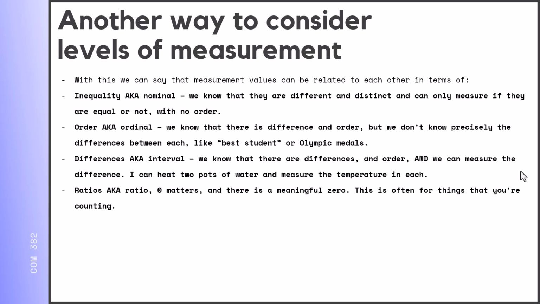But we also, when we're measuring, can see differences. This is the example of interval. We know that there are differences, we know that there's order, and we can measure the differences. So for example, I could heat up 2 different pots of water and measure that one is 180 degrees and one is 160 degrees, the temperature of the water. And then ratios, like a ratio measure, we know that there's a meaningful zero and that zero matters. And this is often used in things we're counting, like how many frogs are on the table, how many inches, how much money do I have?